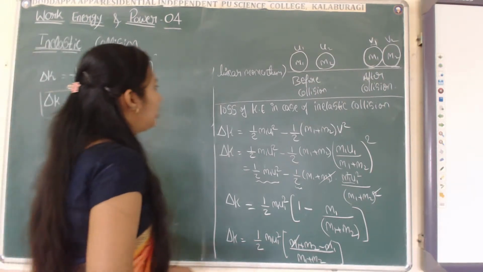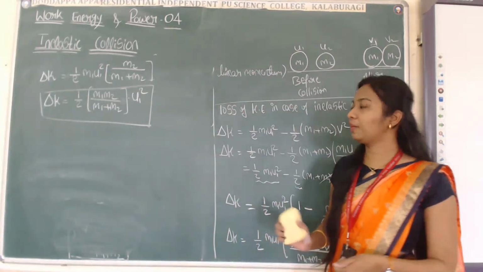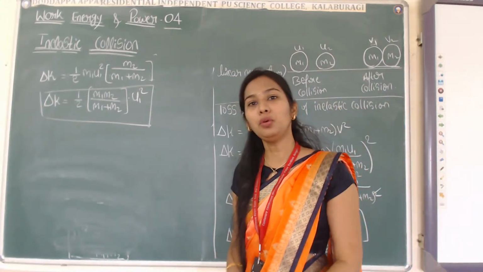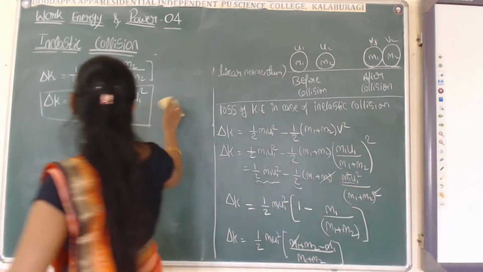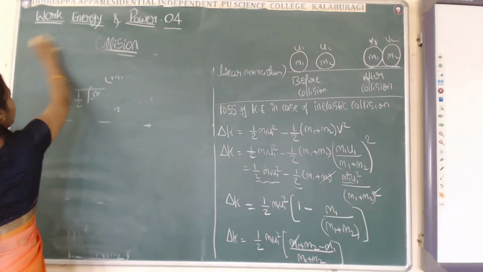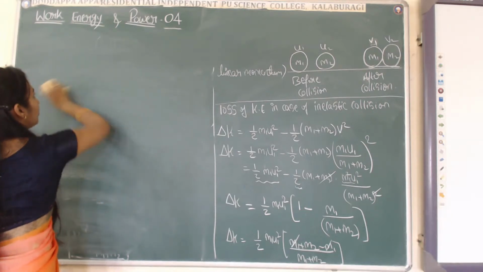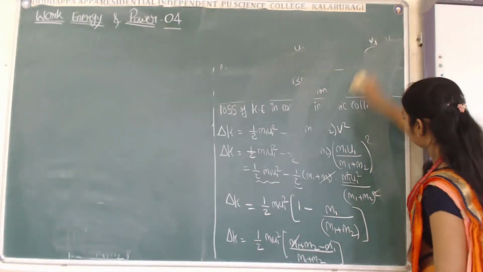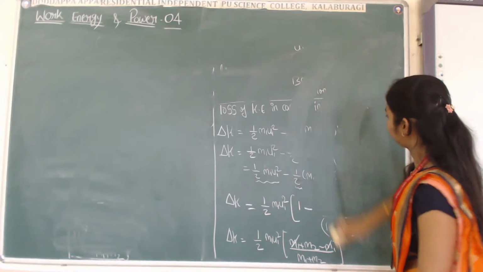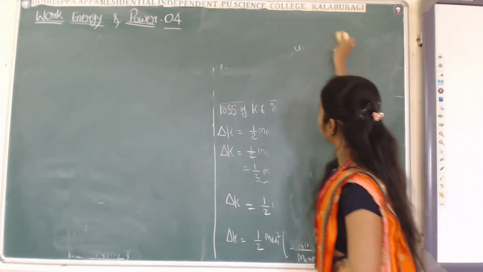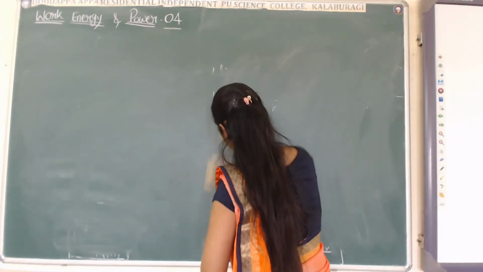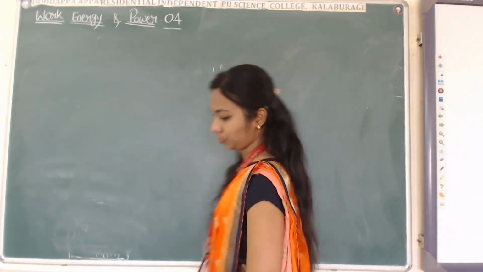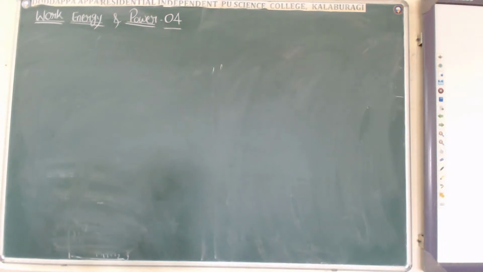Now this is in case of one-dimensional collision. This is in case of one dimension. Now let us calculate elastic collision in case of two dimension. Elastic collision in case of two dimension. Collision in two dimension. Write the heading, collision in two dimension.